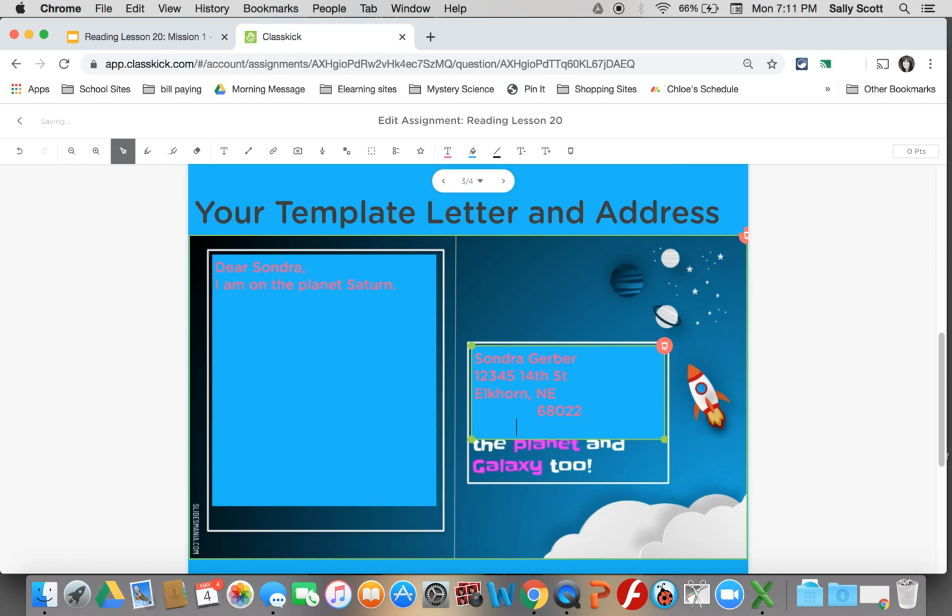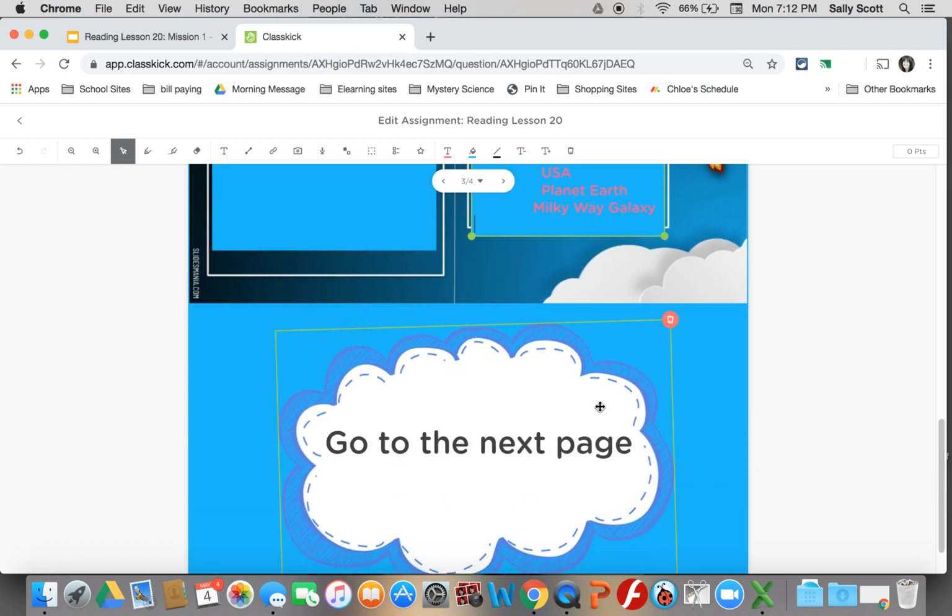And remember, we need to add the country. We need to add what planet she's on. And we need to add the galaxy. Okay. So once you have that done, you'll head to the next page for the rest of your postcard.